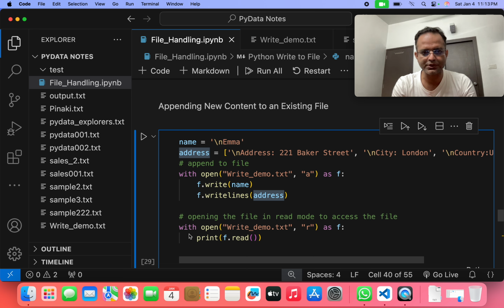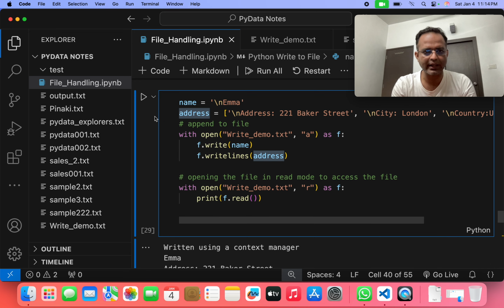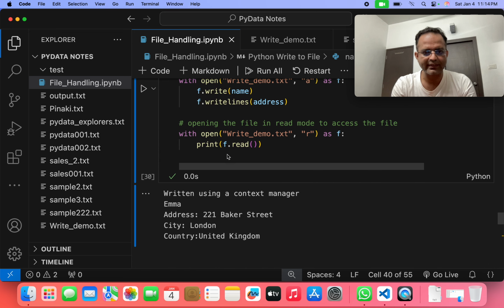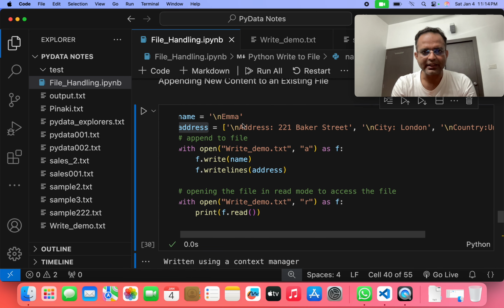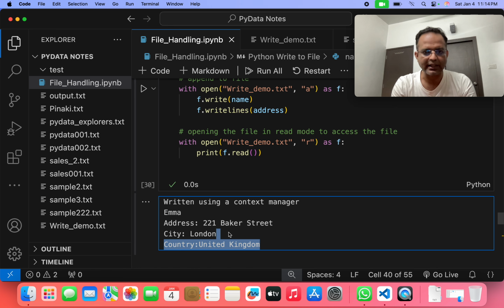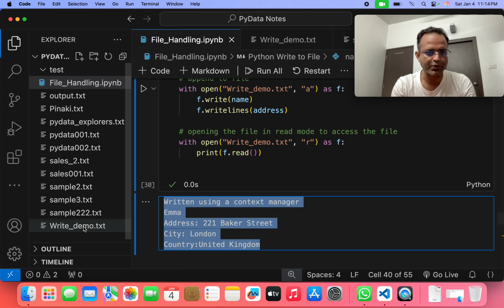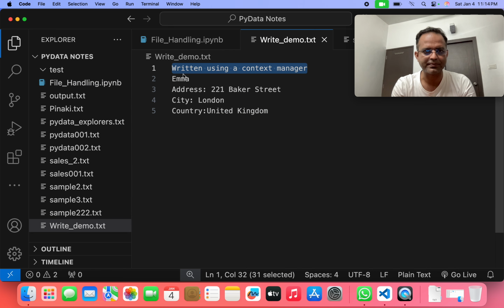Then we use the with open function. Then we write the file name and read mode. Then we read that file. Print f.read function, that reads the file. If we run the program, we can see within this file, write_demo.txt, this line will be written there, the Emma and the address. If you want to cross check, you can check it here as well.